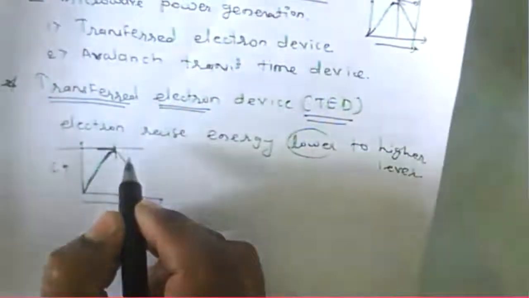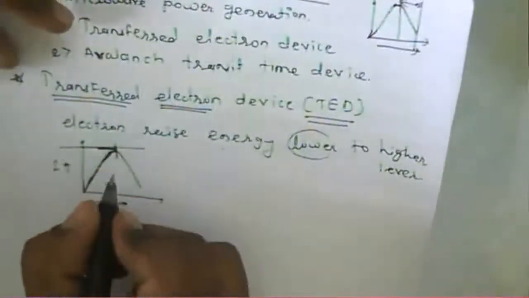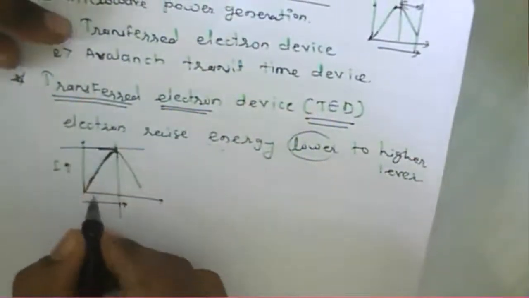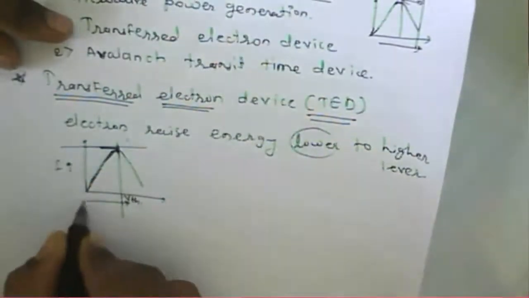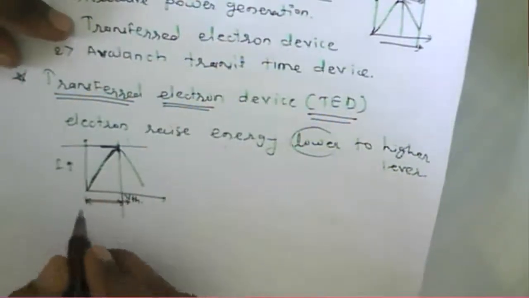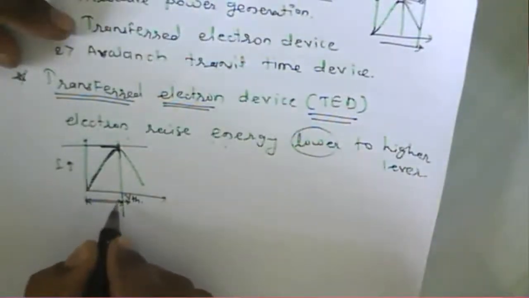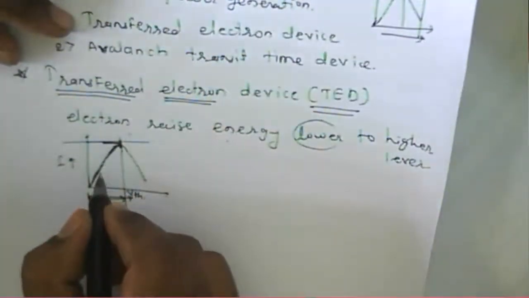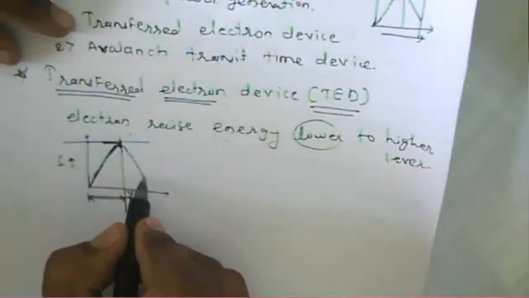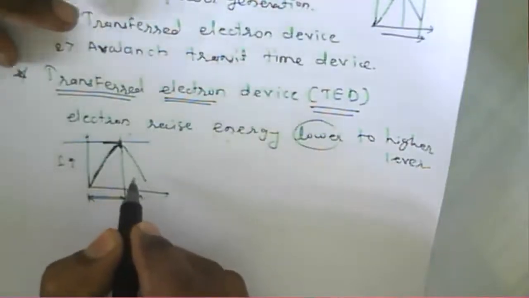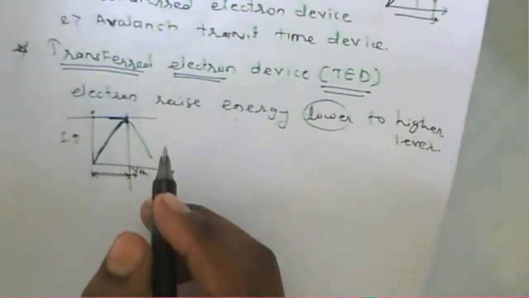Because of that negative resistance region, generally we say a diode exhibits a negative resistance level. Here is a point that we call the threshold voltage. Below that particular cutoff voltage, the current increases, and above this threshold voltage, the current starts decreasing. That is what we call the Gunn effect.